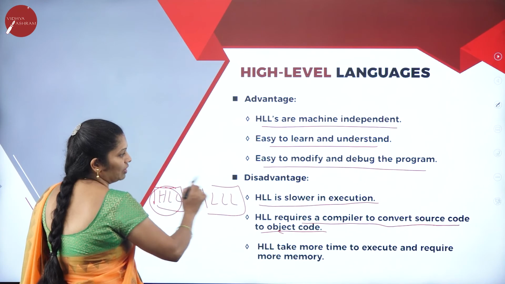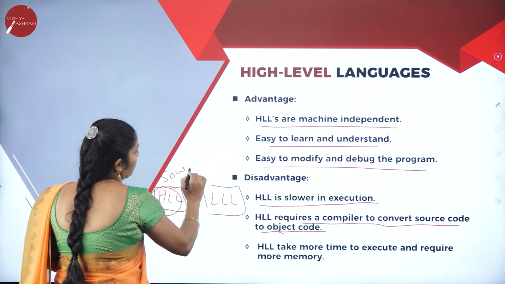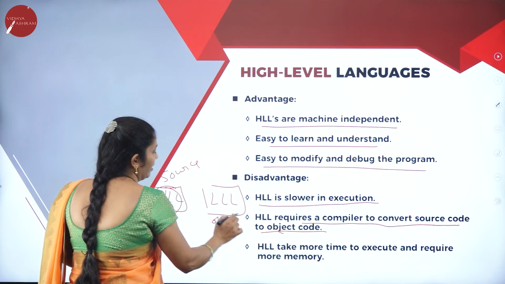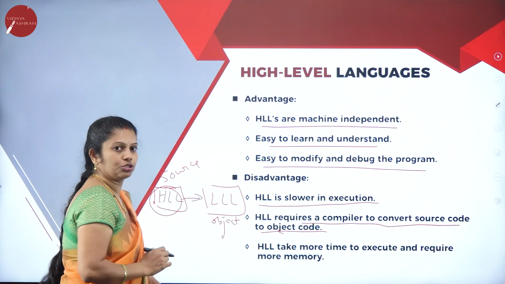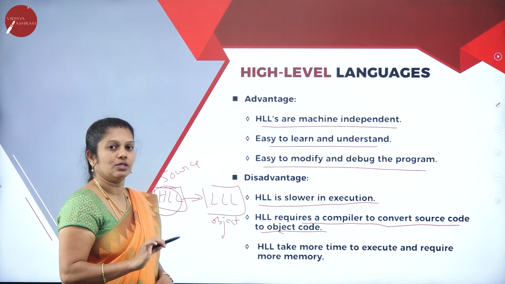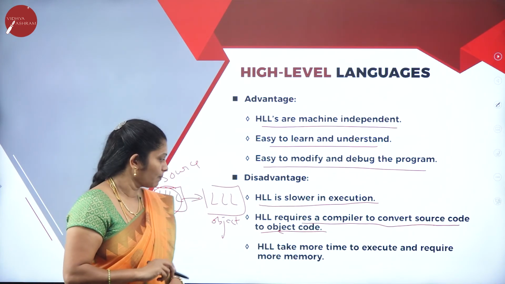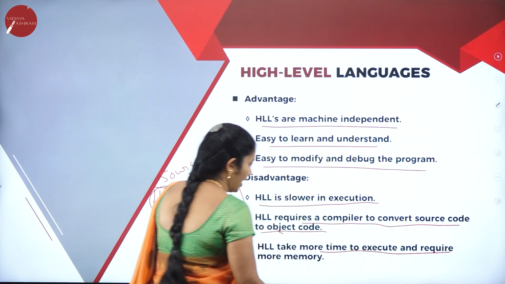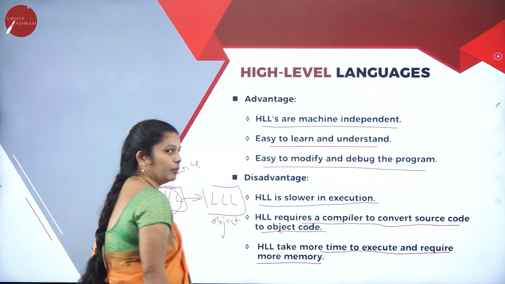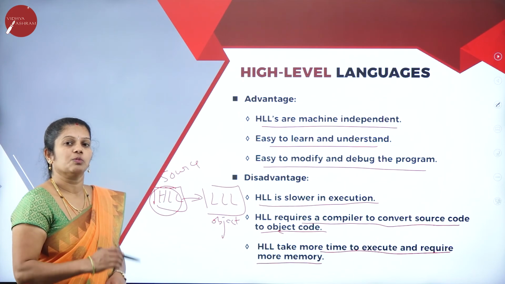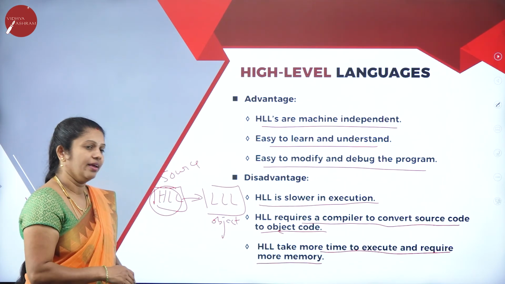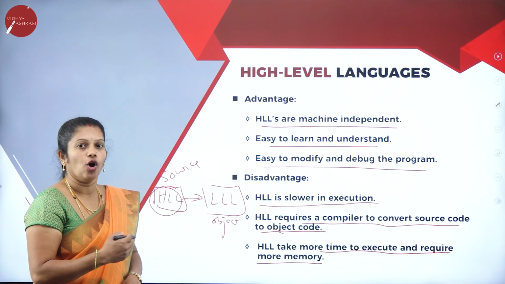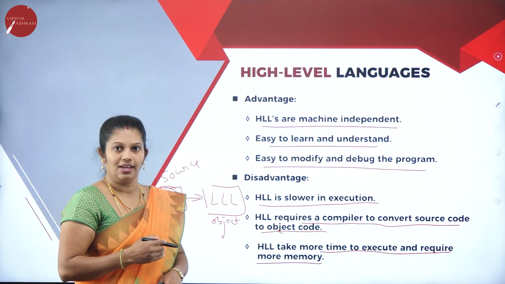Here we have to convert this high-level language to low-level languages or binary-level languages. High-level languages take more time to execute and require more memory here. It requires more space, more memory is required, and time requirement will be more. It is slower. These are the few drawbacks of high-level languages.